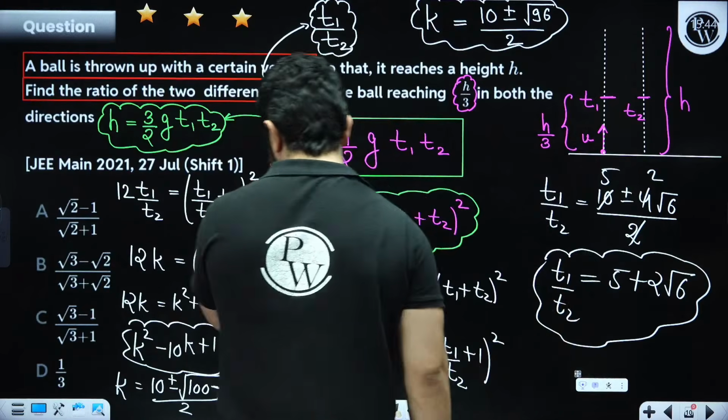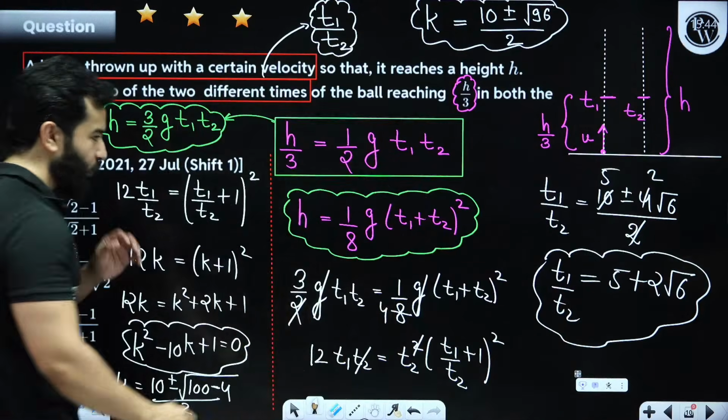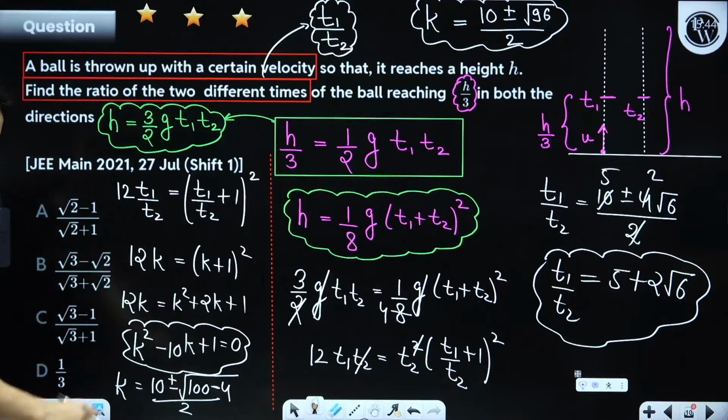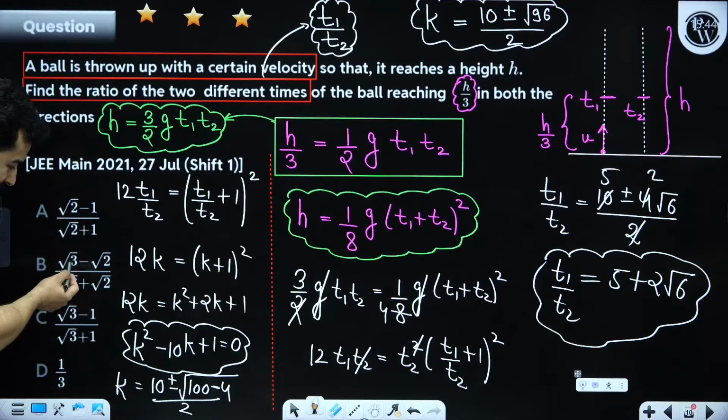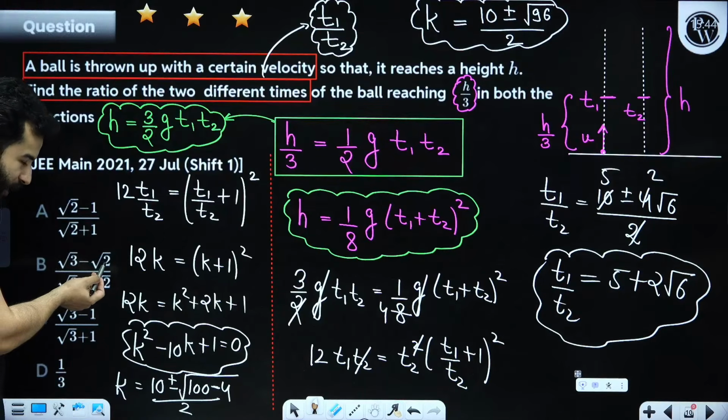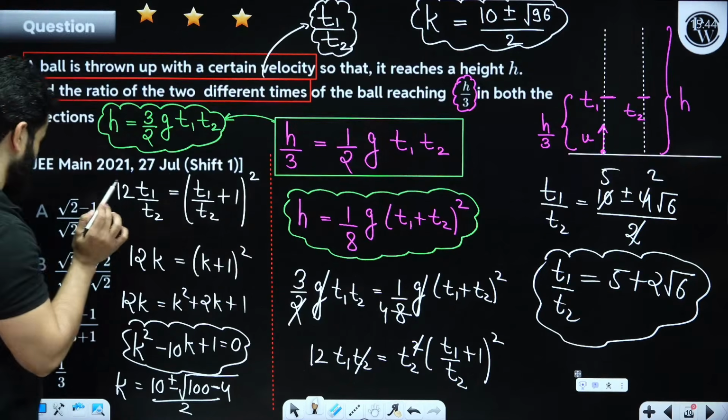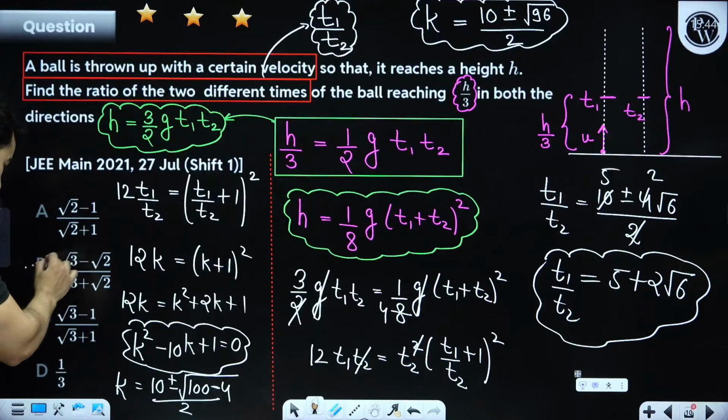Now the point is how you are going to understand which option is the correct one, by looking at them. Root 3 multiplied by root 2 is root 6. Root 3 multiplied by root 2 is root 6. That means option B is correct.